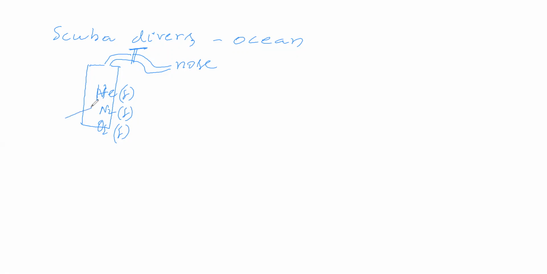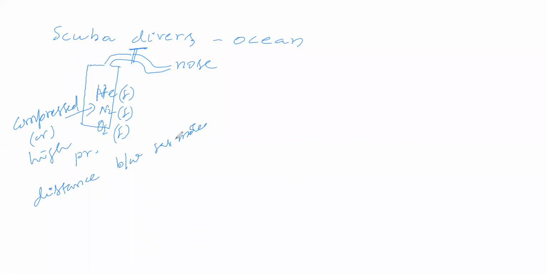Because this is a compressed gas. Compressed means high pressure. That means we made the distance between gas molecules low. Gas molecules are much closer here.